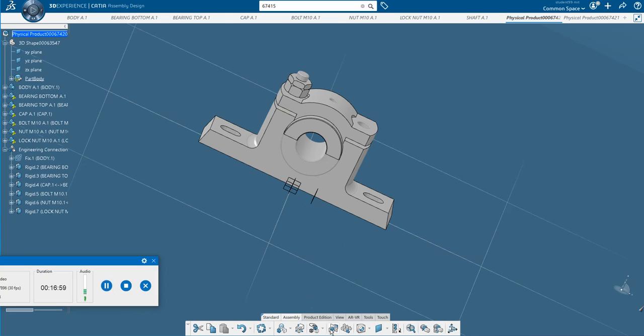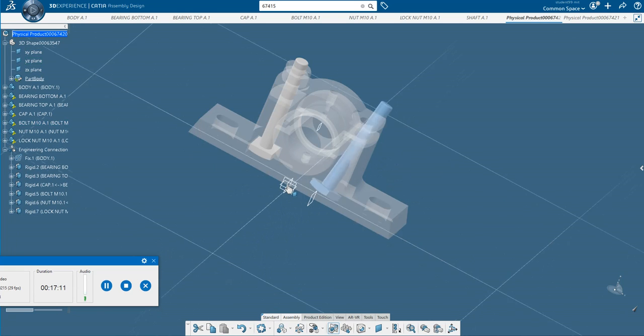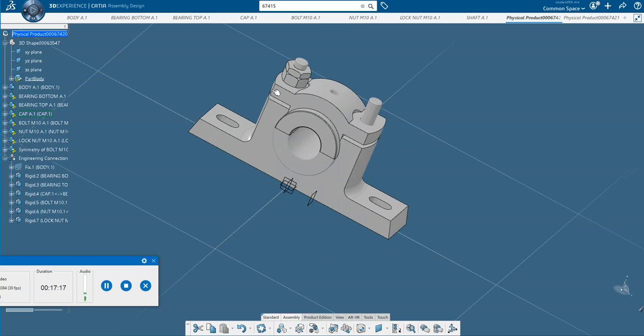Now I will use this assembly symmetry feature. I will select this object, and this is the symmetric plane. So automatically it will come and it will fit here. Okay, click here. Now similarly, this part also I can do. Go to assembly symmetry.